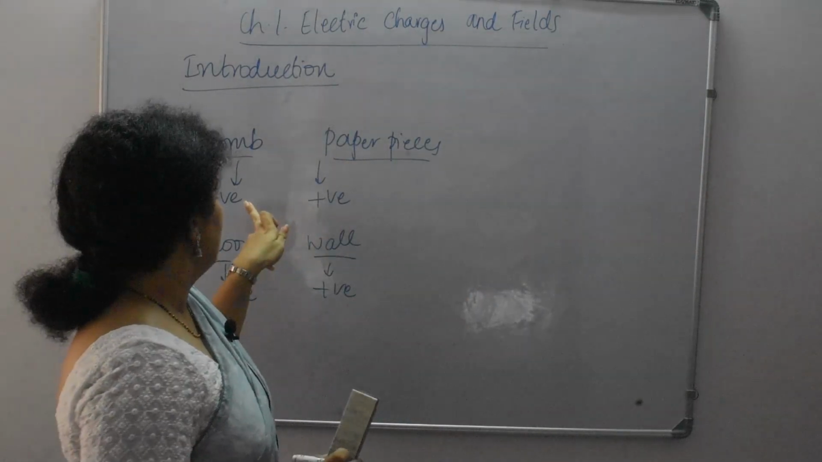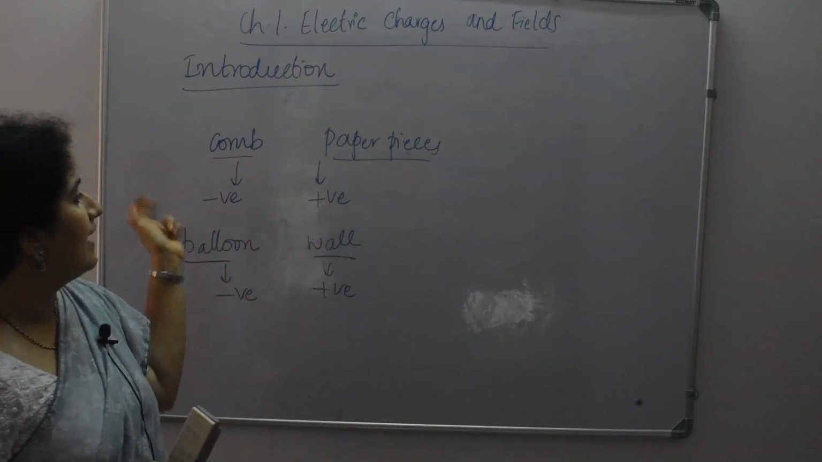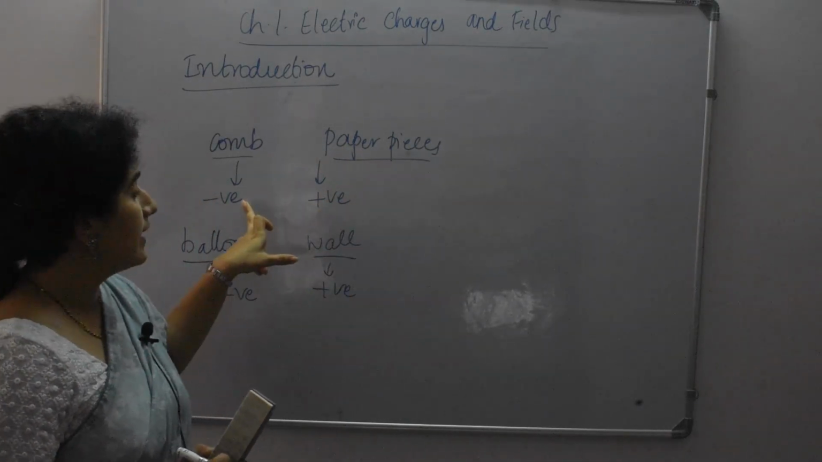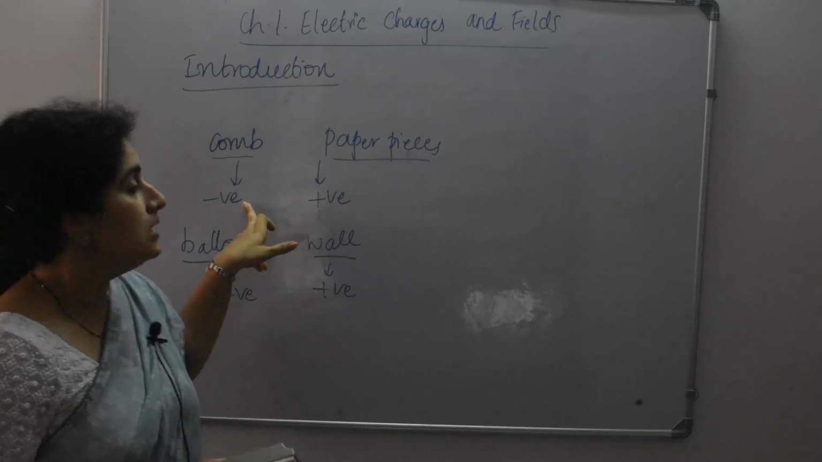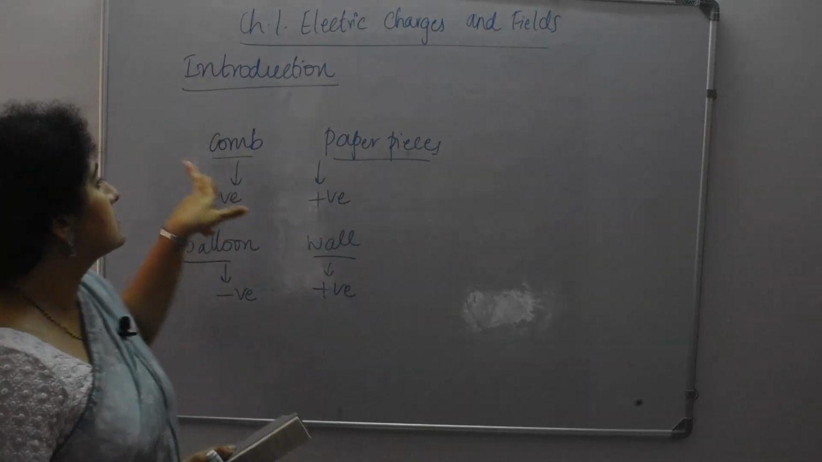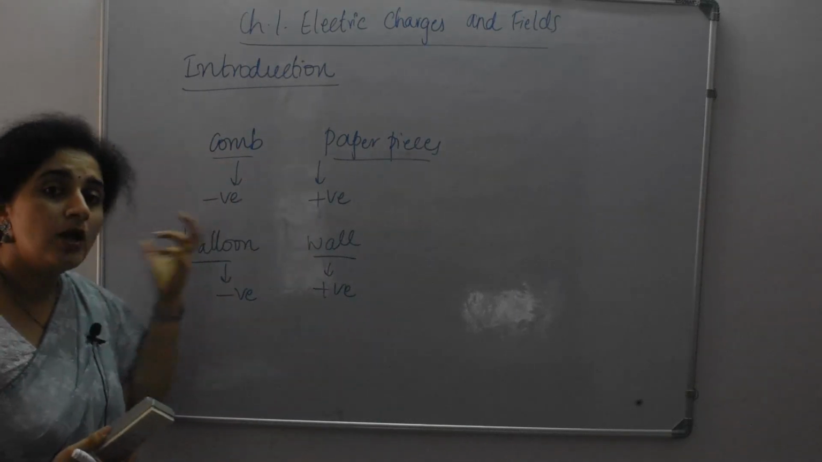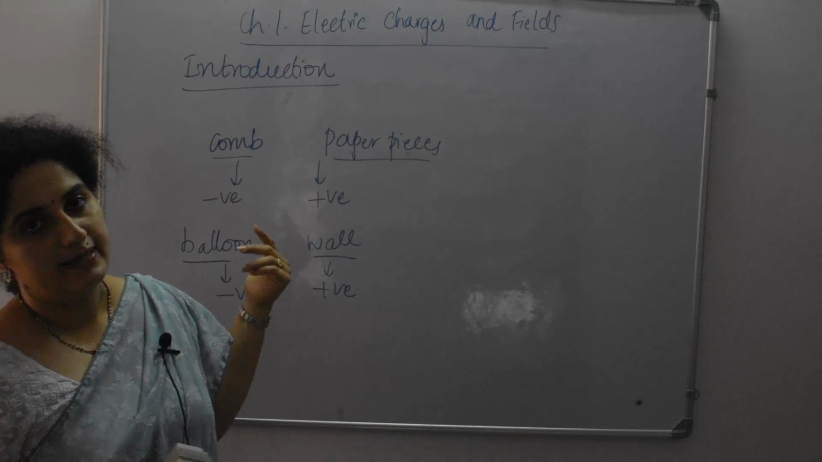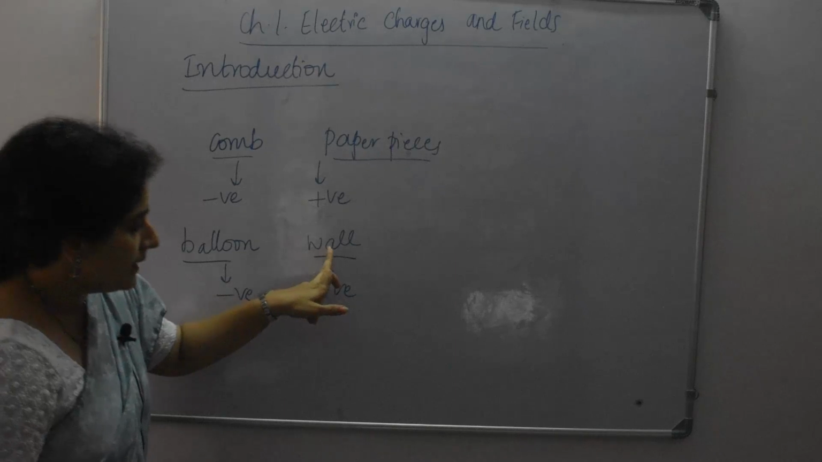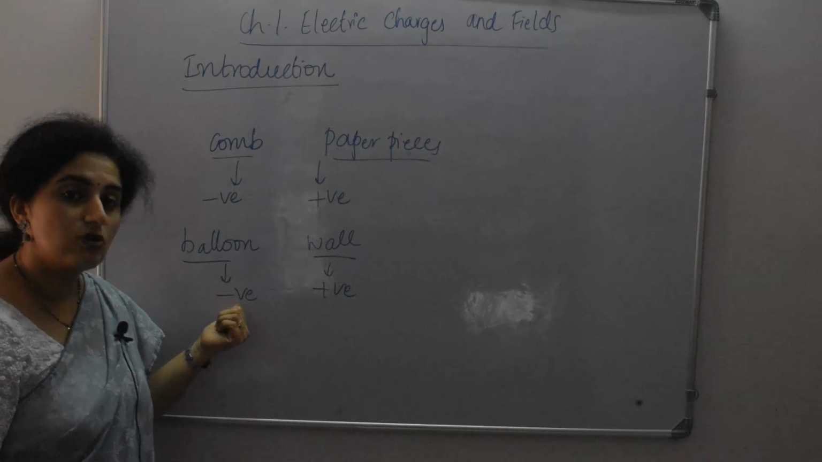Now we say that negative means what? Electrons, basically. So the comb will have an excess of electrons when compared to the paper pieces. Excess means what? Large in number. So when compared to the electrons present in the paper pieces, this comb will have a larger number of electrons. That is why we say that the comb will have negative polarity. Similarly, the balloon will have negative polarity when compared to the wall. So whatever you are comparing with, it will have the excess of electrons.